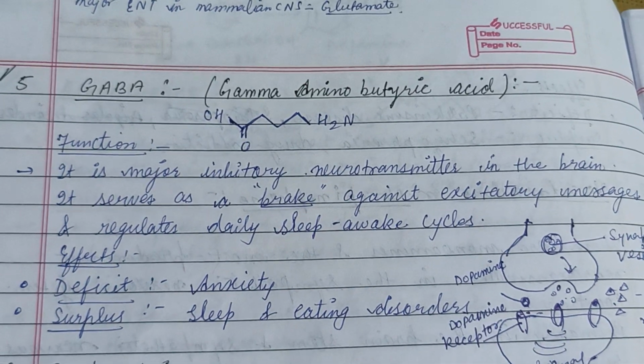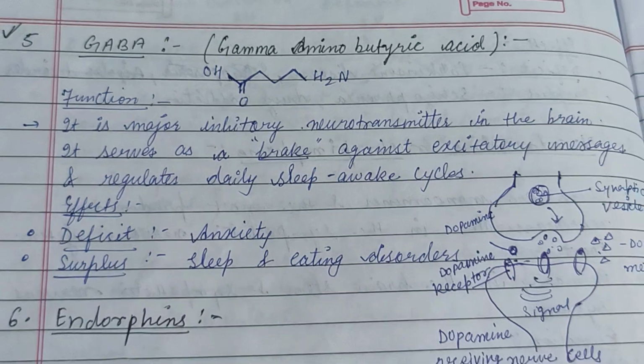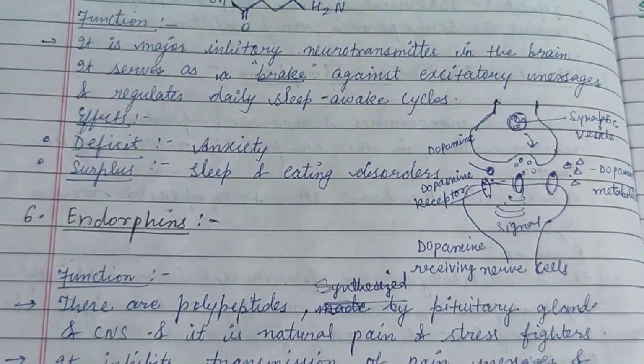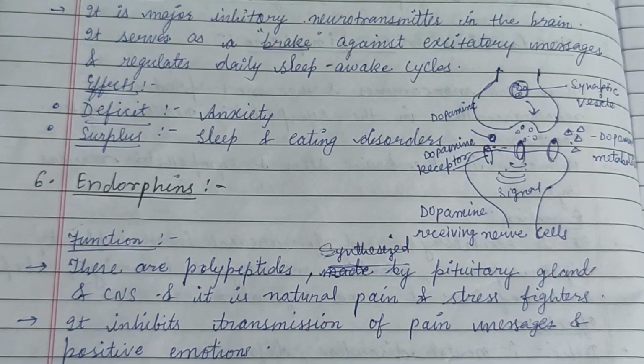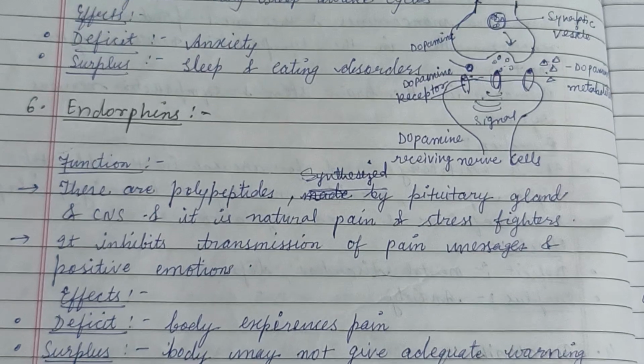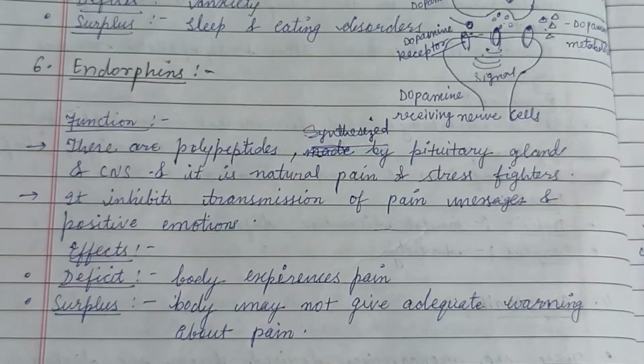So next one is GABA, that is gamma aminobutyric acid. It is a major inhibitory neurotransmitter in the brain. It serves as a brake against excitatory messages and regulates the daily sleep-awake cycle. So deficit causes anxiety, and the surplus causes sleep and eating disorders.